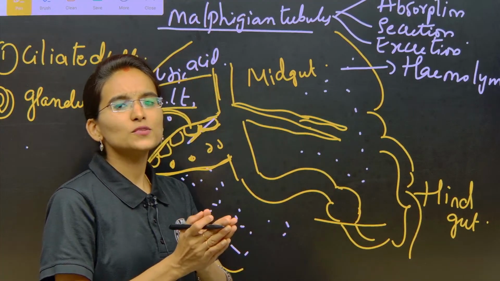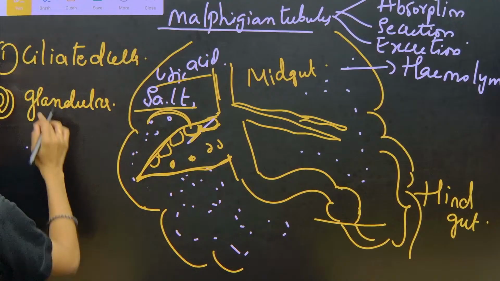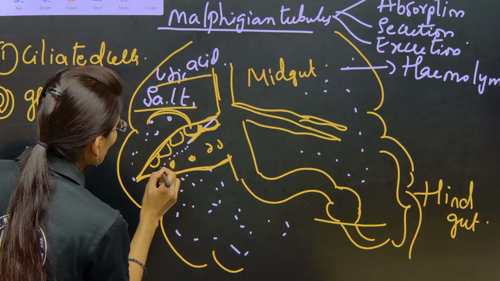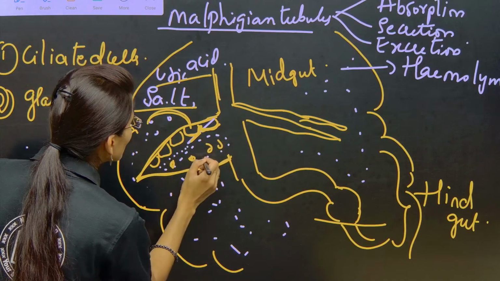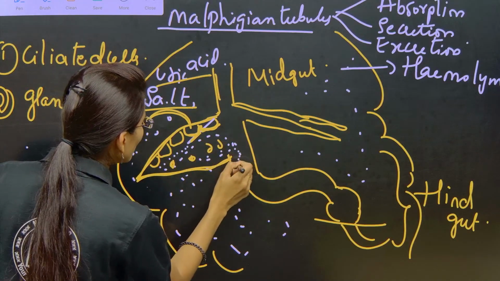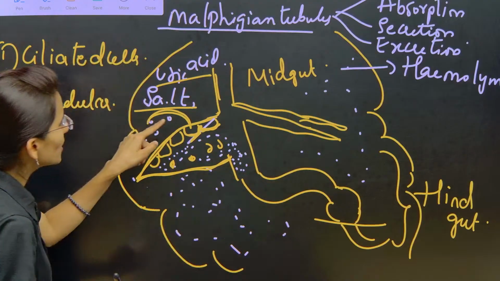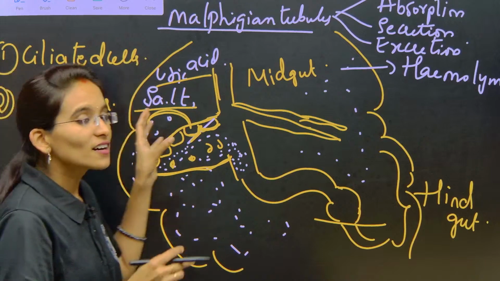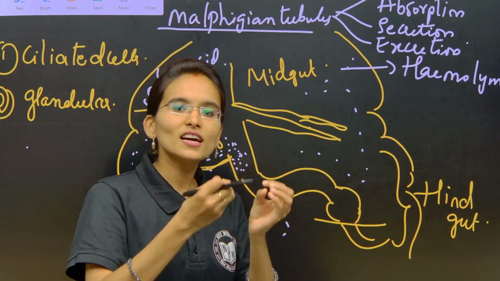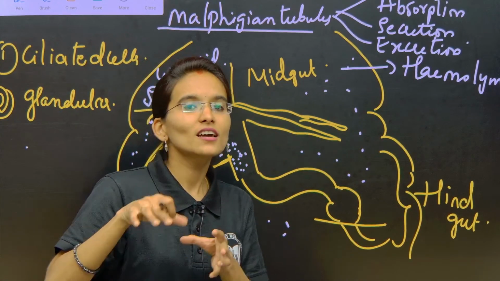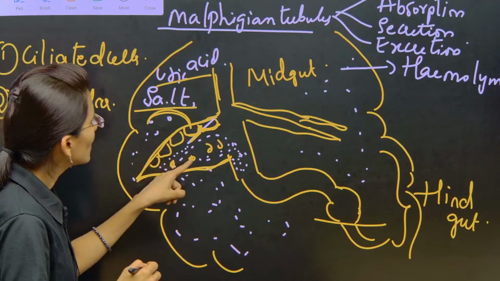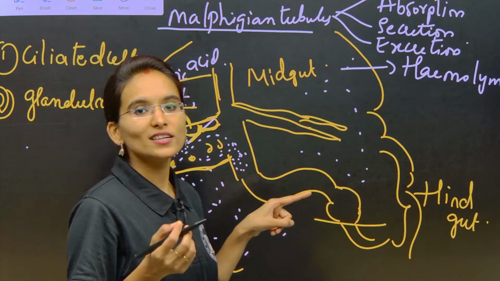After absorption, what is it going to do? Immediately they are going to secrete it into the tubule. In the Malpighian tubules, the glandular cells will absorb the uric acid and secrete it into this particular part. After secretion, here we have one more important type of cells.